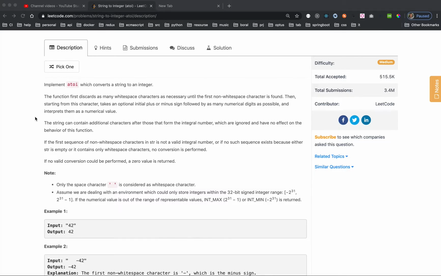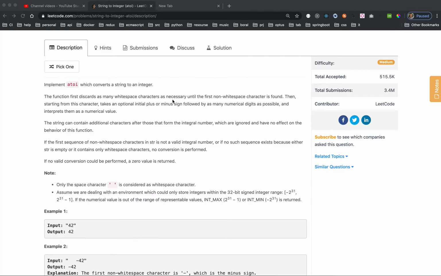The function first discards as many white space characters as necessary until the first non white space character is found. Then, starting from that character, an optional initial plus or minus sign is allowed, followed by as many numeric digits as possible, and interpret them as a numeric number.